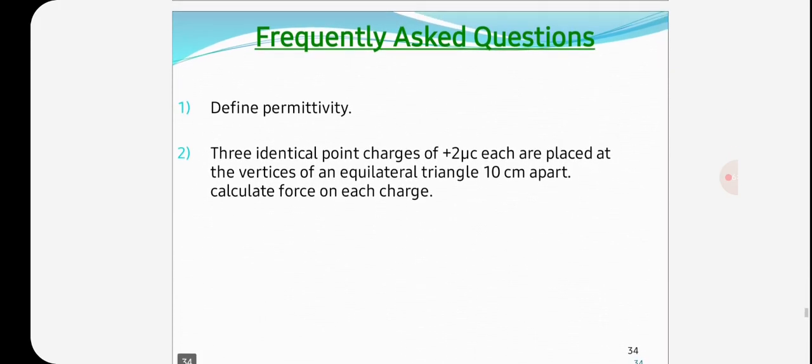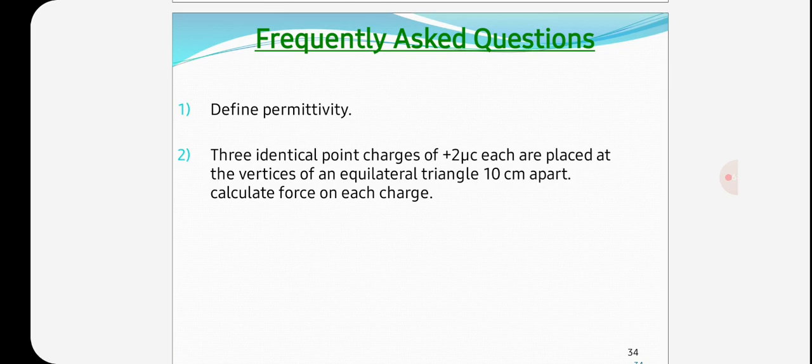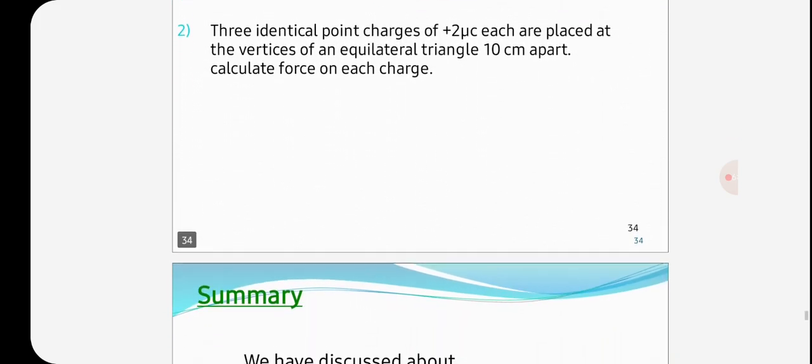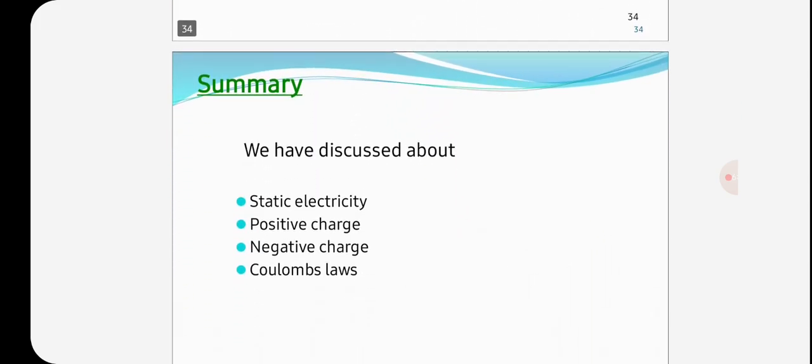So these are the frequently asked questions. Define permittivity. And three identical point charges of plus 2 microcoulomb each are placed at the vertices of an equilateral triangle 10 centimeters apart. Calculate the force on each charge. So these are the frequently asked questions.